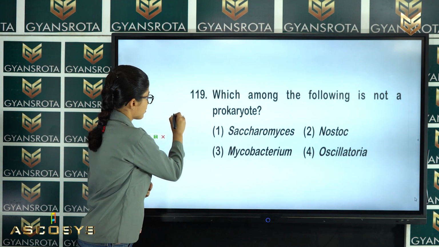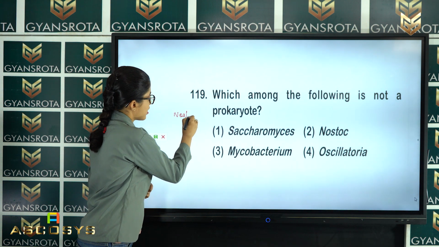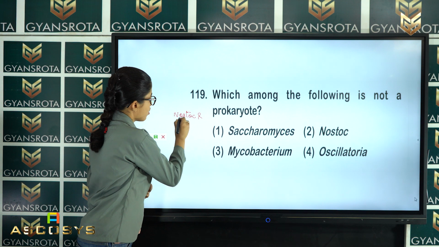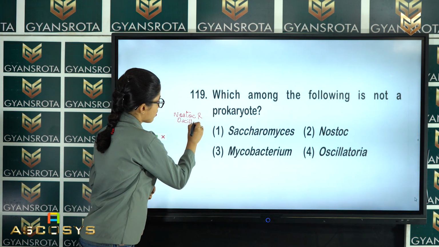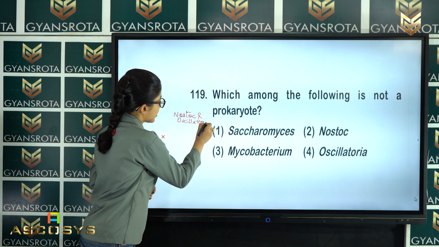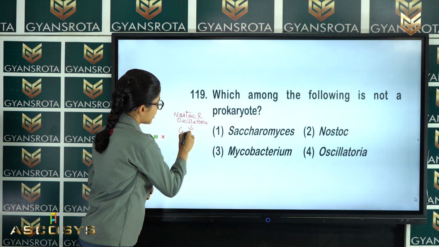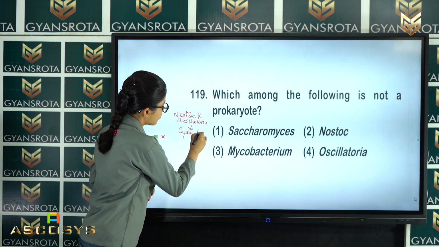So Nostoc and Oscillatoria, these are what? Cyanobacteria. Cyanobacteria means what?